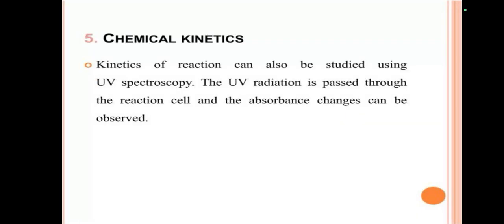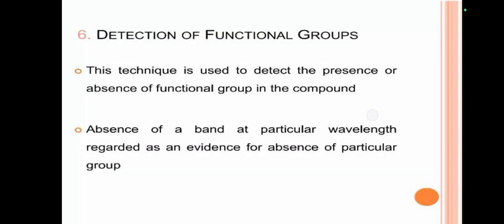Fifth one, to determine chemical kinetics. The kinetics of a reaction can also be studied using UV spectroscopy. The absorption changes can be observed. Sixth one, detection of functional group. This technique is used to detect the presence or absence of functional groups in a compound.